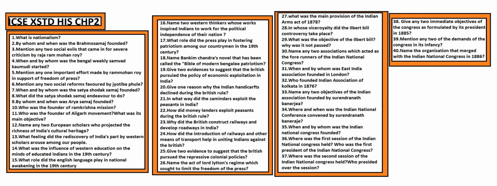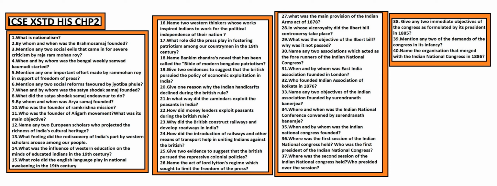Give two evidences to suggest the British pursued the policy of economic exploitation, that is peasant suffering and the handicrafts stagnated. Give one reason why Indian handicraft declined. The policy of free trade was responsible for the destruction of our crafts and trades.